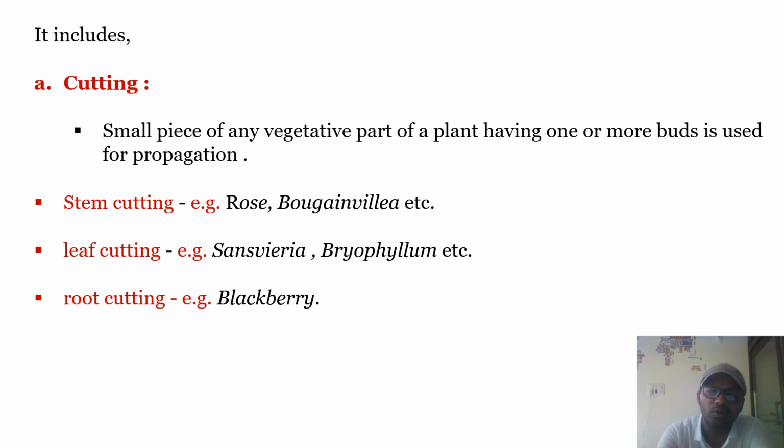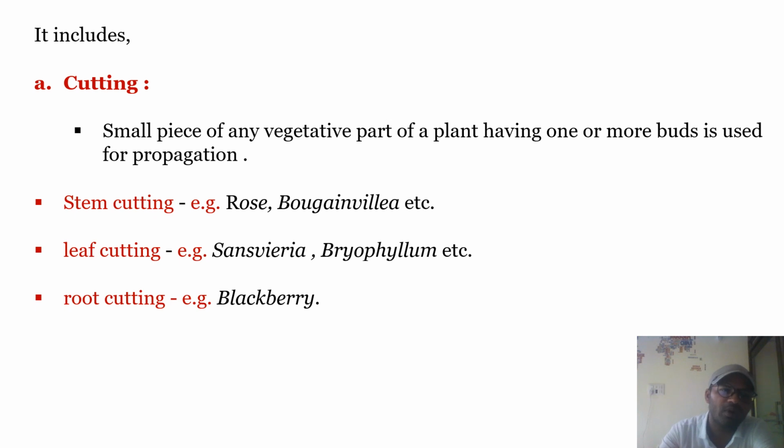So if you are going to visit your garden, you can also find many plants which are planted through this method. Okay, and the cut must be given to the part which consists of many buds, one or more buds, and it is rooted in soil. Then it will grow into a new young individual.